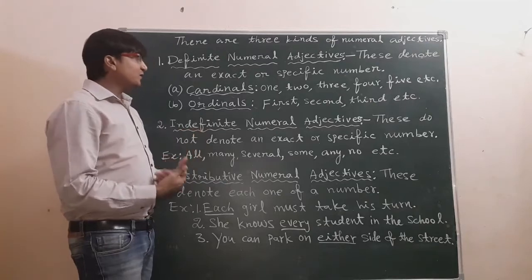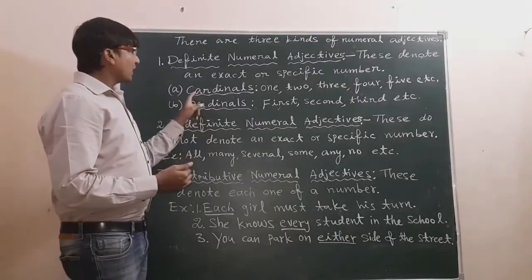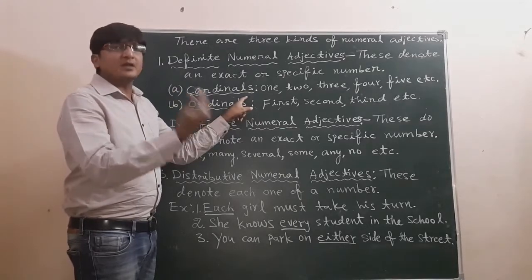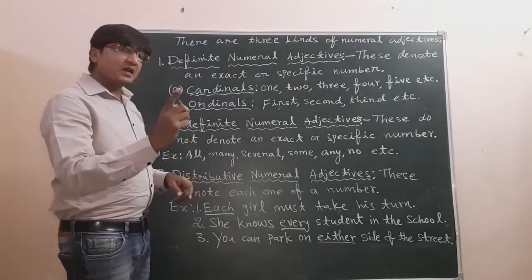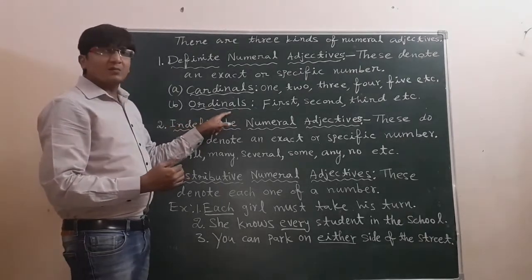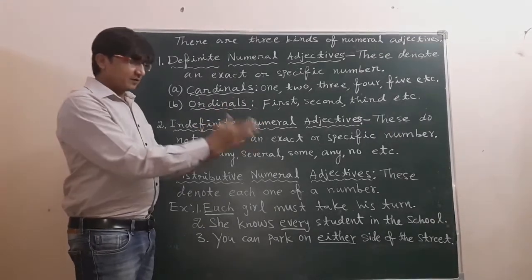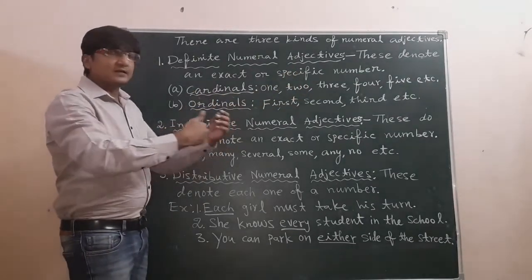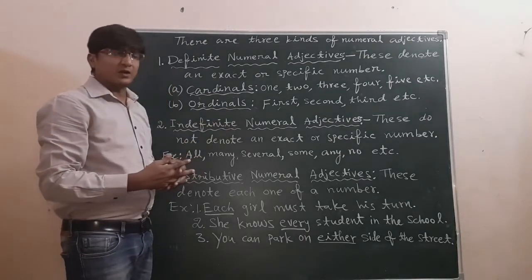Now what is the difference between cardinals and ordinals? Okay, listen to me. Cardinals, we can find by asking how many. So 1, how many? 2, 3. Whereas if we want to know about ordinals, these tell about orders. See here, first, second, third. So this shows that there is an order. That is why these are called ordinals. So we need to remember that one.